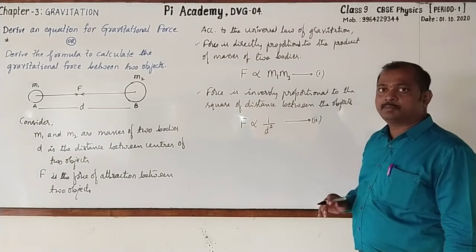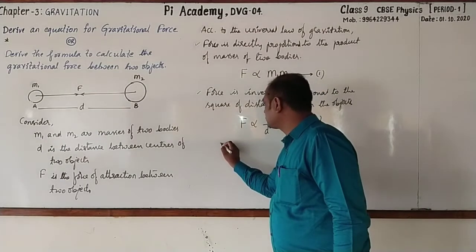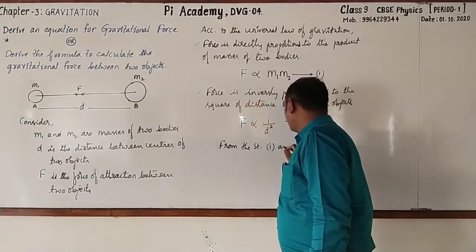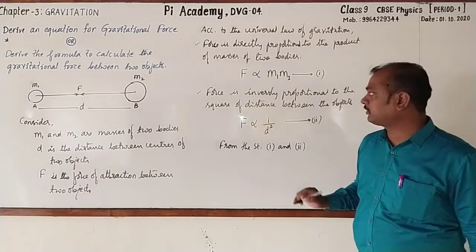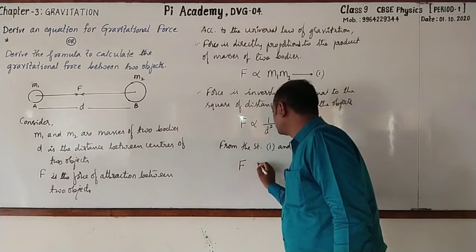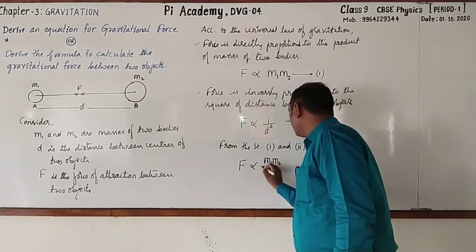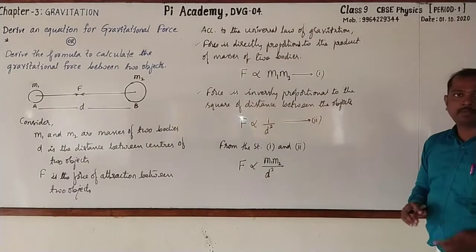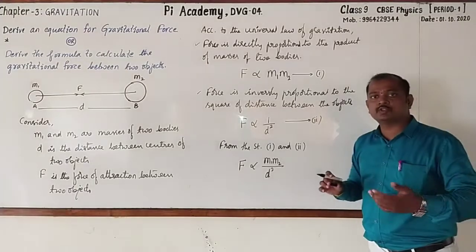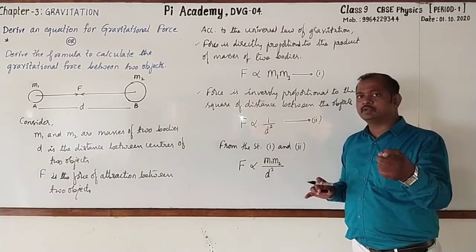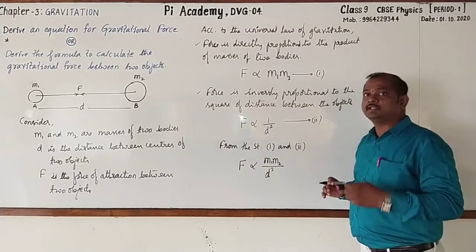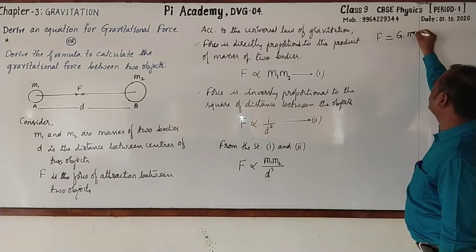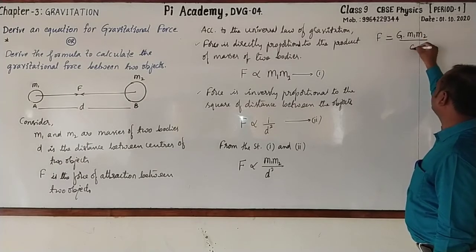Let us go for using statement 1 and 2. Just go on writing with me. From the statements 1 and 2, we can write F is proportional to m1 m2 by d square. Followed? Now, there is proportional. It should be removed. Hence, we go for assuming the proportionality constant, right? Then what is that proportionality constant? It is G. Here I'll write F is equal to G into m1 m2 by d square.